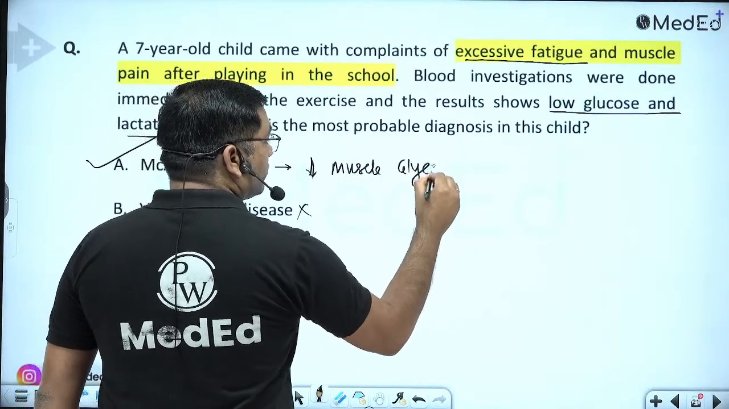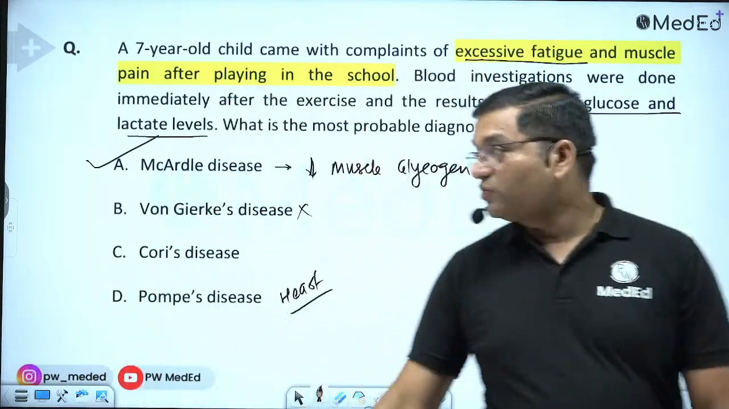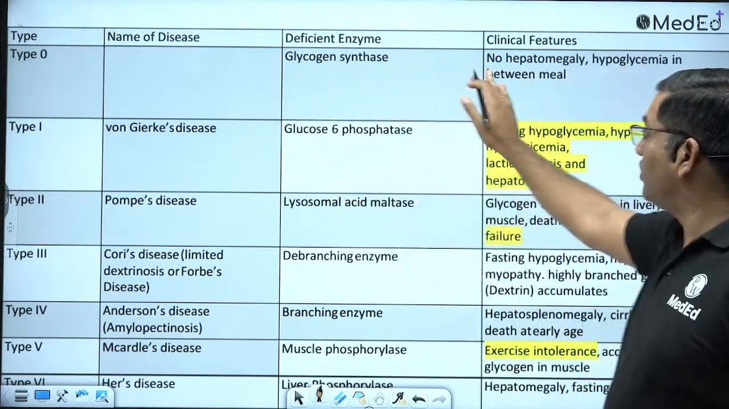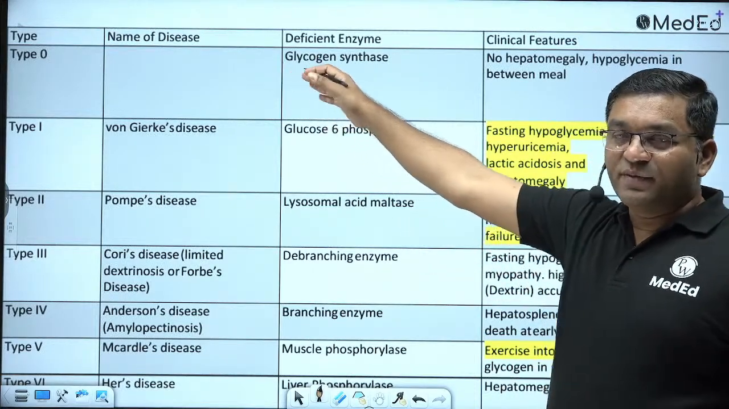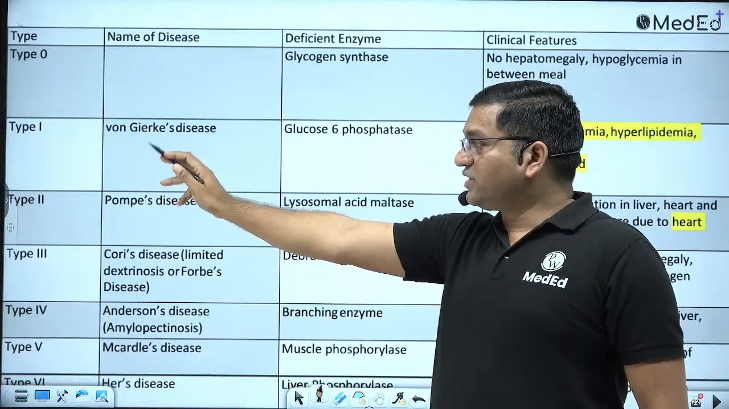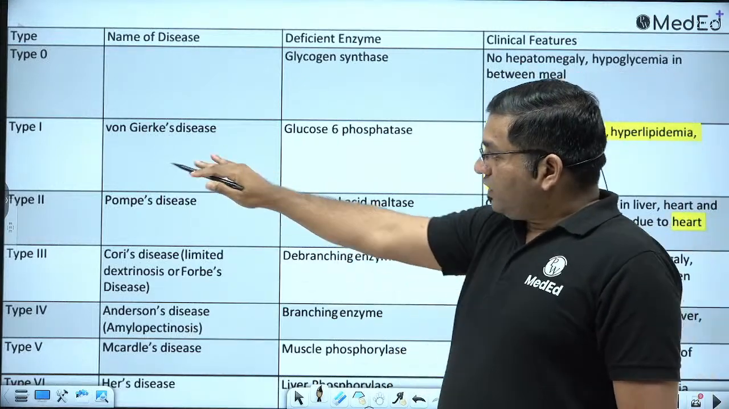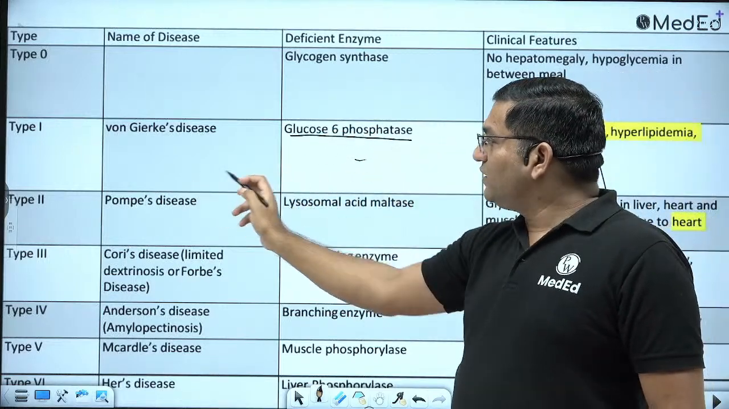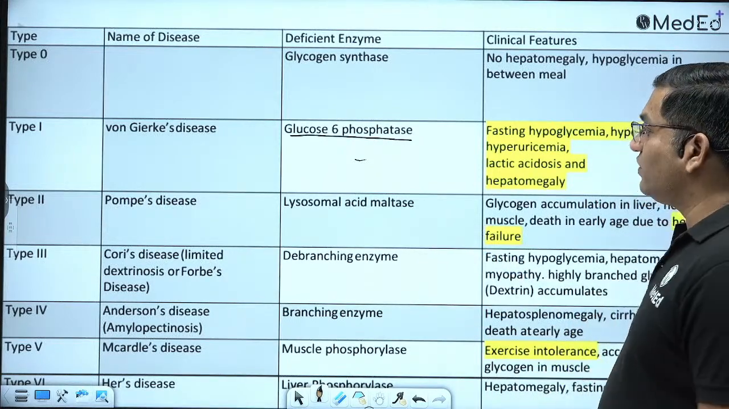Muscle glycogen phosphorylase defect. Now see, type 0 is glycogen synthase defect. There is no hepatomegaly. Hypoglycemia is there in between meals. This is a severe condition and life expectancy is very low in glycogen synthase defect. Second, type 1A is von Gierke's disease. Type 1B is the second type of von Gierke's disease. In type 1A, the deficient enzyme is glucose 6 phosphatase, while in type 1B there is a transporter defect. The transporter of glucose 6 phosphate is defective in type 1B disease.